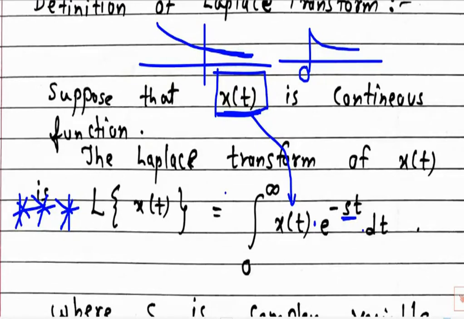Okay? Definition clear? Very simple definition. You have to remember this definition. Integration 0 to infinity x of t dot e raised to power minus st into dt. What is S? S is the Laplace variable. What is t? Small t indicates the time. And x of t is any function.